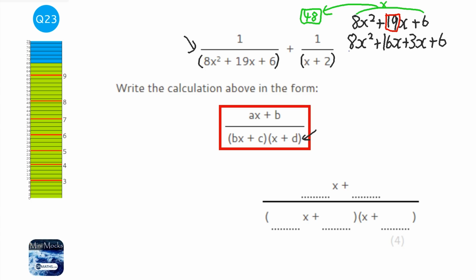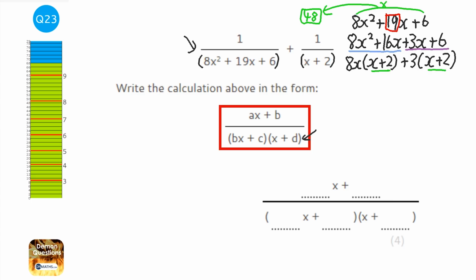Then I just look at these two and factorize them linearly, and I just factorize those two linearly. So 8x squared plus 16x, so I can divide out an 8x, and 3x plus 6 I can divide out a 3. And you notice that the bracket here is the same.